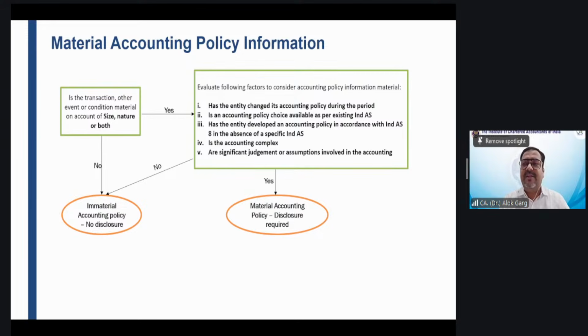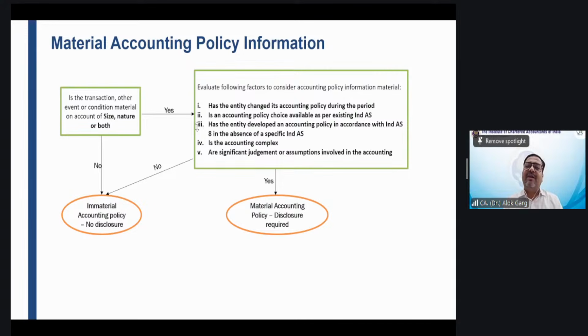Whether it will be considered as material? In a 20,000 crore balance sheet, there is PPE of 5 crore. Will it be material? Yes or no? You are all chartered accountants. No, it is not material. Absolutely right, Manoj and Rohan. It is not material.